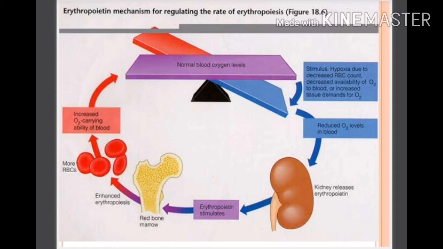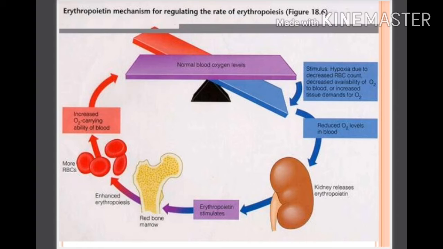Now we will see the erythropoietin mechanism for regulating the rate of erythropoiesis. When the normal blood oxygen level decreases due to a decreased RBC count, it causes hypoxia, meaning reduced O2 levels in the body, and this stimulates the kidneys to release erythropoietin.